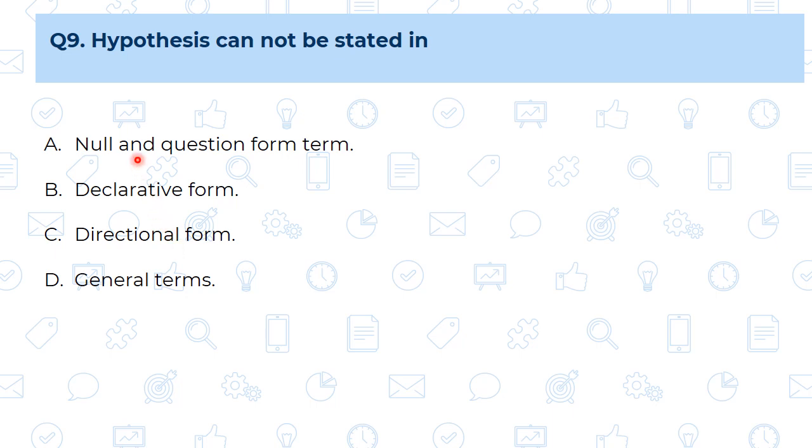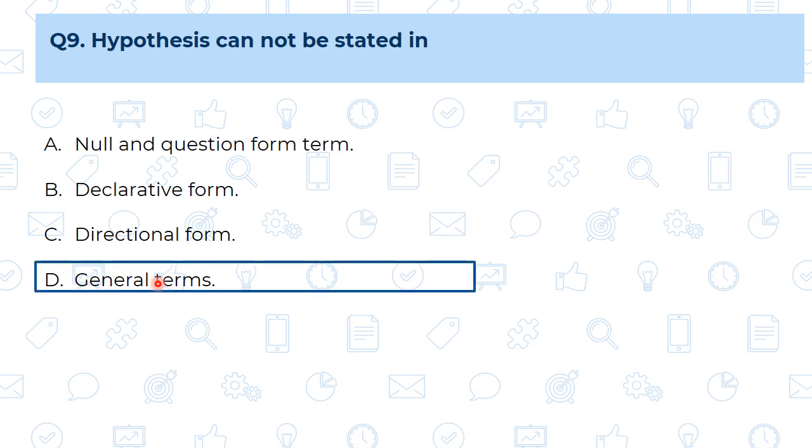If we have studied the types of hypothesis, all these are types of hypothesis, except general terms. Hypothesis cannot be stated in general terms. It has to be stated in a challenge form or question format. It cannot be stated in normal general terms. Okay.